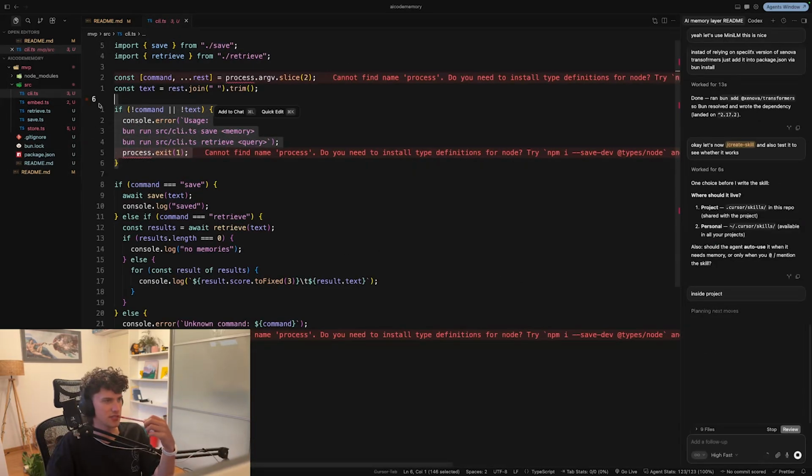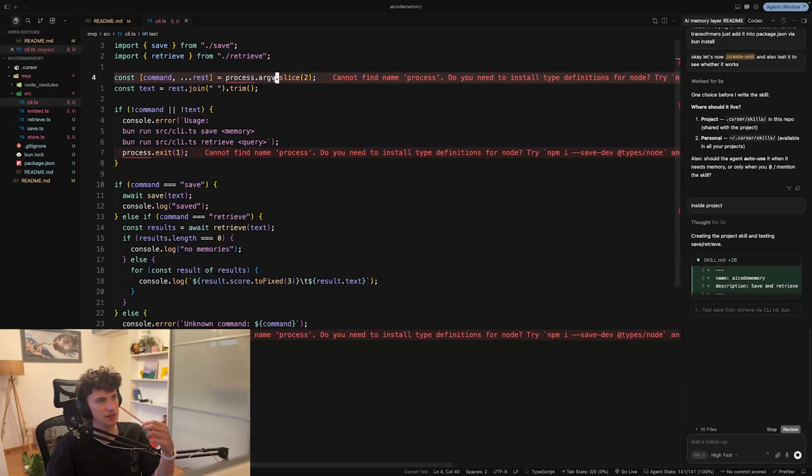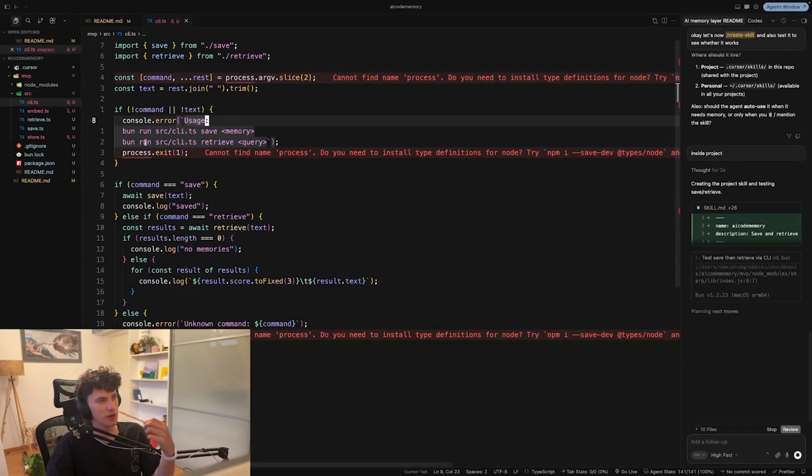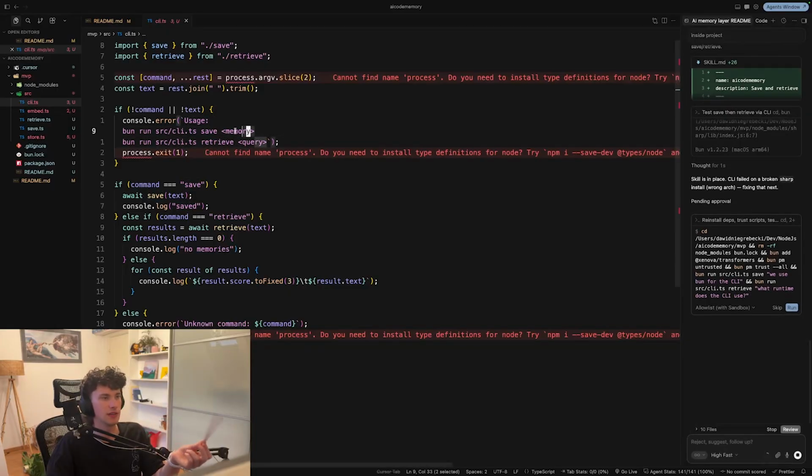High level, it saves the memory. It takes text and saves it. We are taking first the parameters, and then the memory will be a string. We use Bun for the CLI.